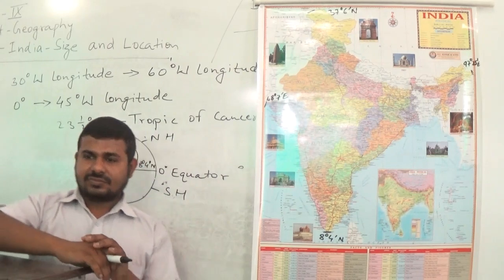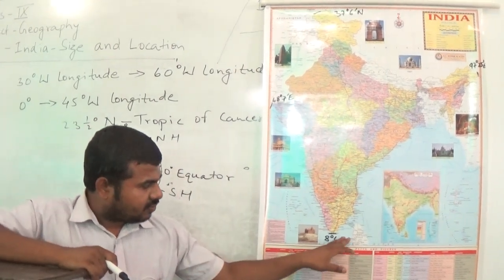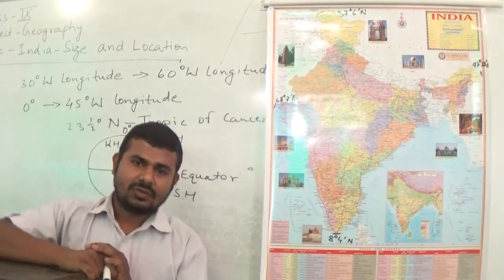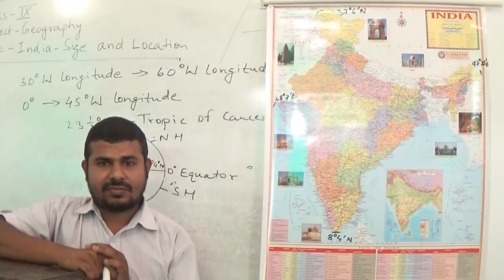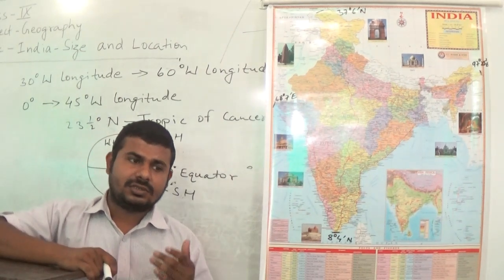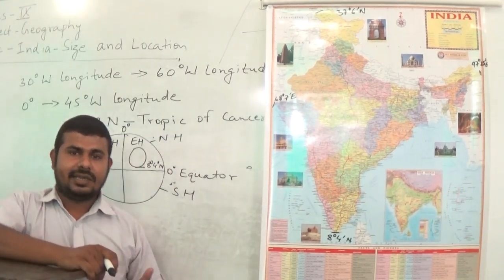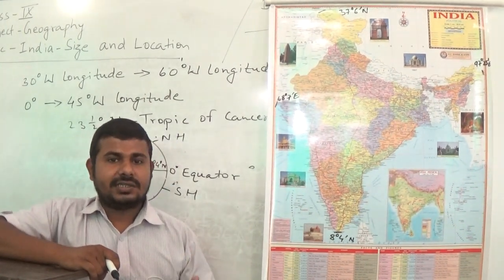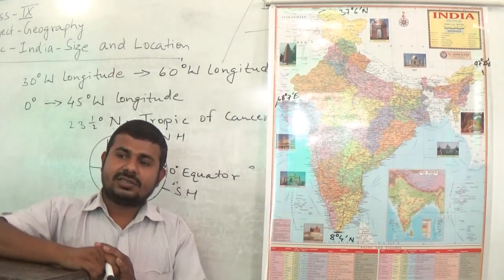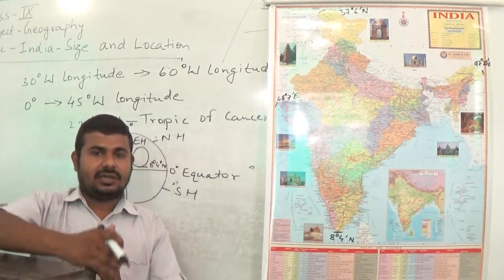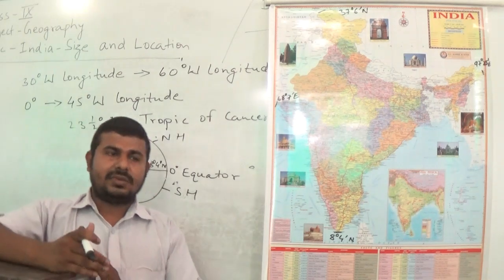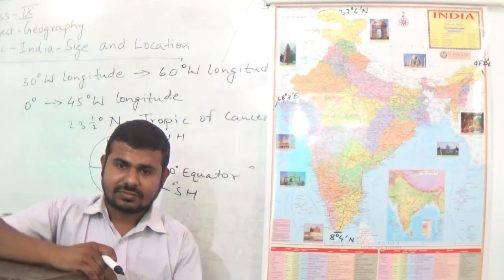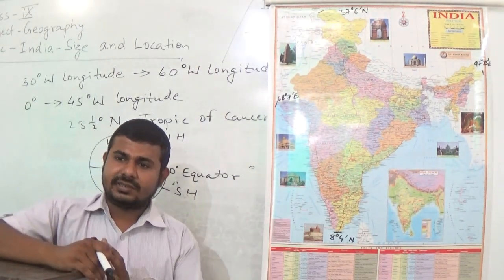So students, now we had an island which was named Indira Point. The southernmost tip of the Indian mainland was Indira Point, which got submerged in the seawater during the tsunami which came in the year 2004. So this topic is finished.